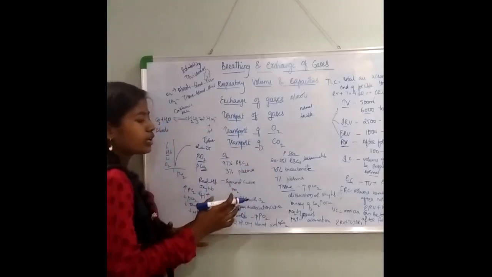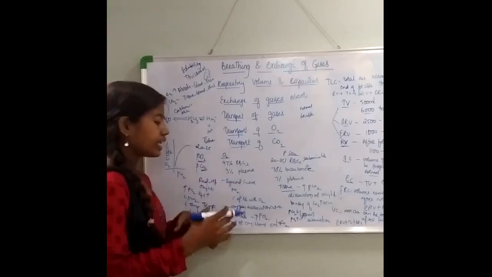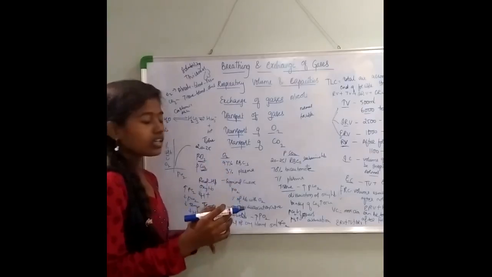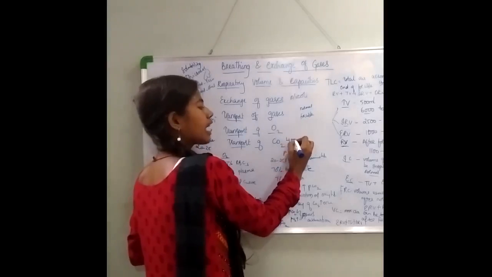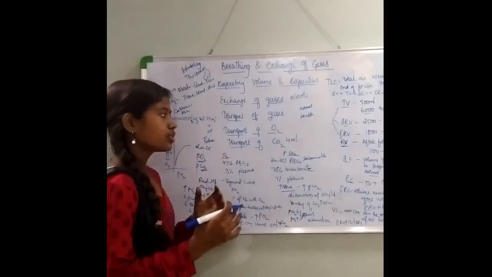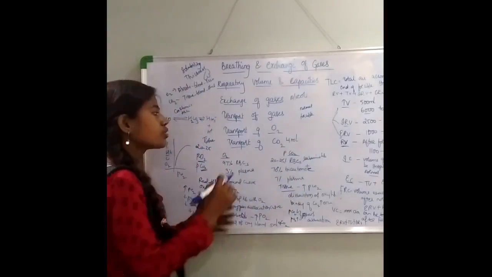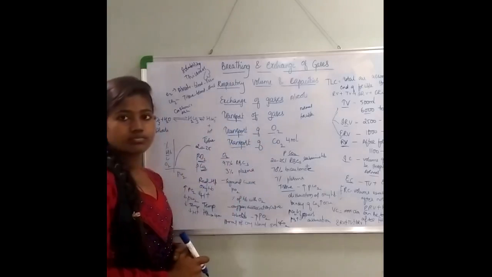Now carbon dioxide is deoxygenated, right? So 100 ml of deoxygenated blood, okay? 100 ml of deoxygenated blood has the tendency to carry 4 ml of carbon dioxide to the alveolus, okay? So this is about the transport of O2 and transport of CO2.